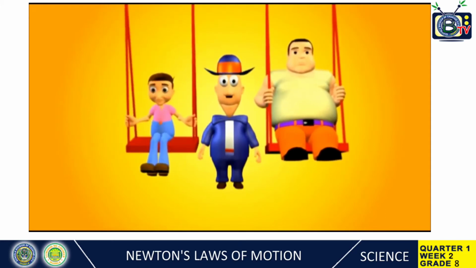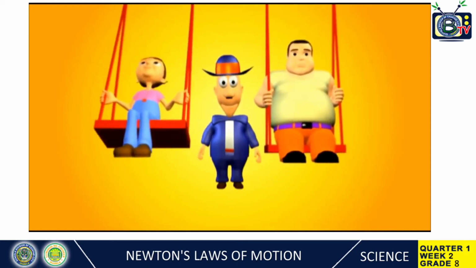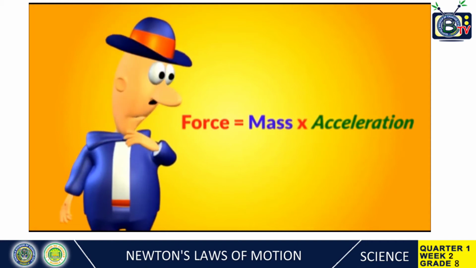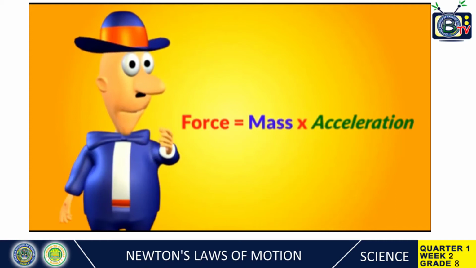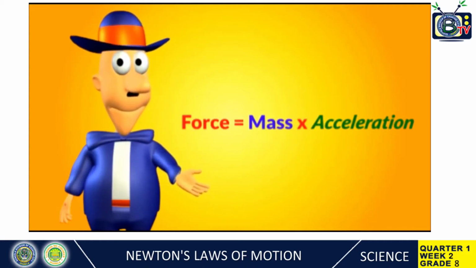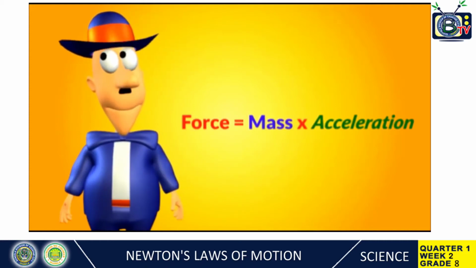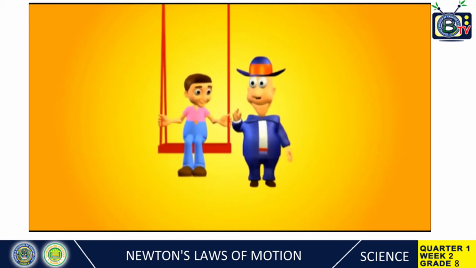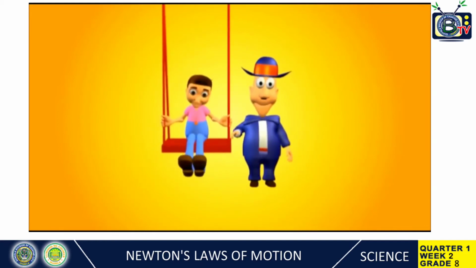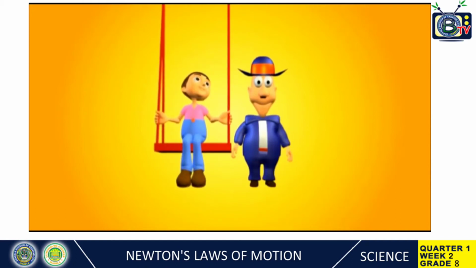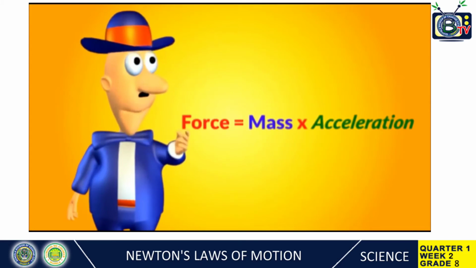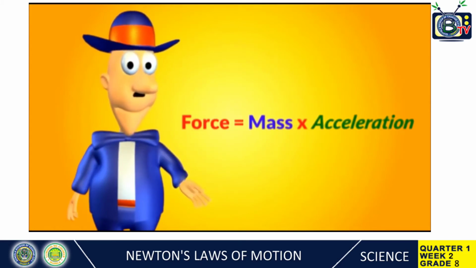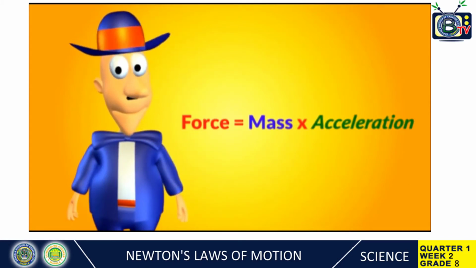So the more mass there is, the more force is required to push the object. Let's look at the mathematical formula of the second law again. It's the product of mass and acceleration. We've already learned that if there's more mass in an object, to move it, we need more force. Now let's see this kid sitting in the swing. If we apply little force, then it goes a small distance. Now if we apply a lot more force, it goes very high. So to get more acceleration, we need to apply higher force. So now you can understand the relation among force, mass, and acceleration.